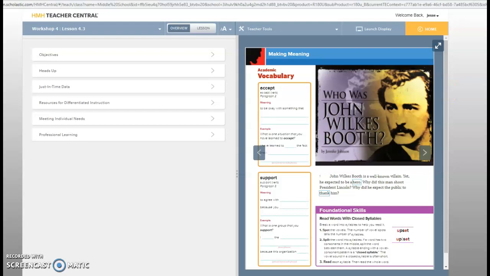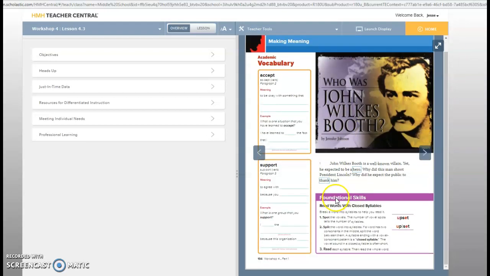All right. So the other day we went over page 194. You did the vocabulary for accept and also support. We know that accept means to be okay with something that is challenging or unpleasant. And then, what is one situation that you have learned to accept? I have learned to accept the fact that I have trouble spelling. I'm not a great dancer. Sometimes we have to accept those facts and then we have to use them to work. We have to use our weaknesses to become strengths, right? Practice makes perfect.